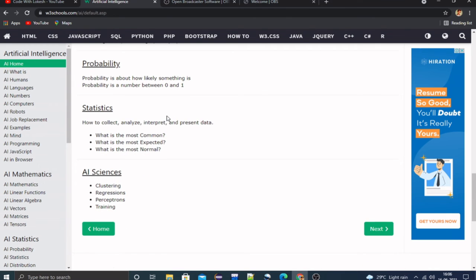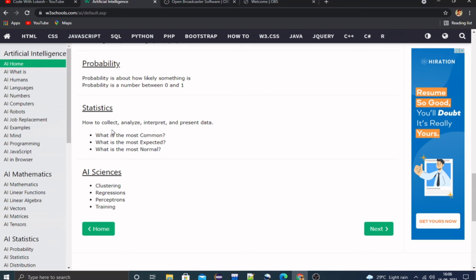So, probability. What is probability? Probability is about how likely something is, a number between 0 and 1. You can see here probability means the chance between 0 and 1. This is known as probability.